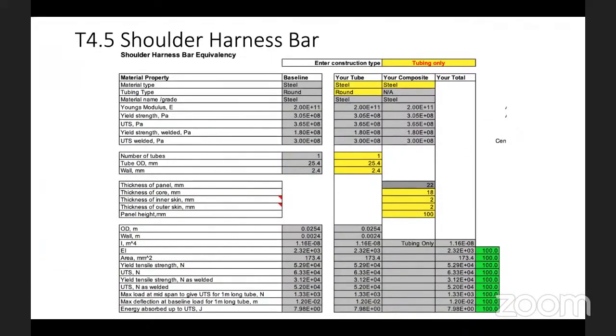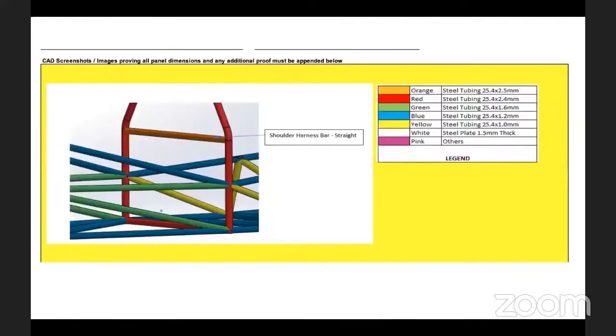Now, one more thing, if you see this image, the wall thickness is 2.4. And if I see this image, the wall thickness is 2.5. So you will see a discrepancy here. So this is what we also check throughout, right? From the first tab to the last tab, you need to maintain the consistency, because overall it's the same chassis, from the chassis column tab to the end of this document.